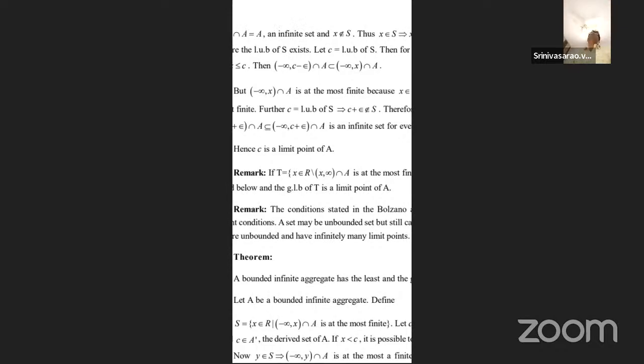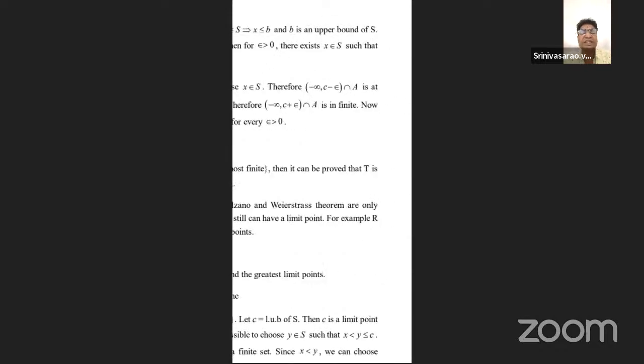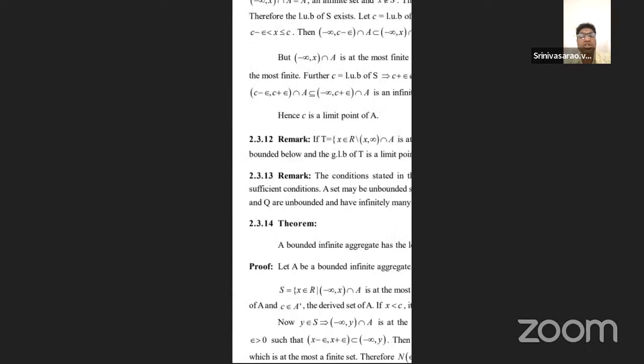But here Weierstrass explains there are an infinite number of members. So minus infinity to x intersection A is at most finite, that is x belongs to S. So minus infinity to C minus epsilon intersection A is a set of at most finite members. So the C value is the least upper bound of the set, that value is the supremum, and the upper neighborhood of the value C plus epsilon does not consist of S.